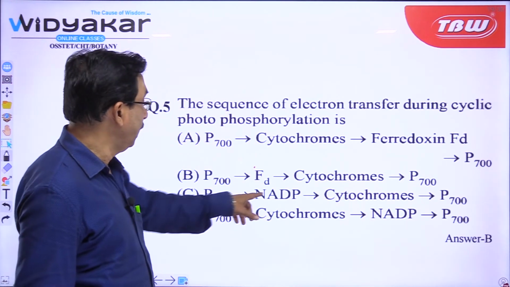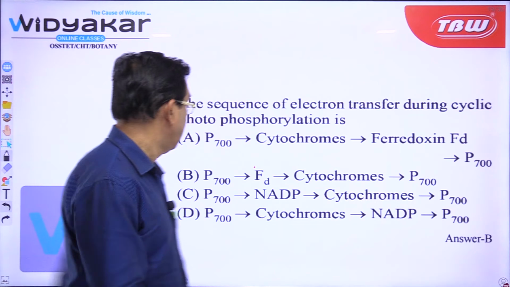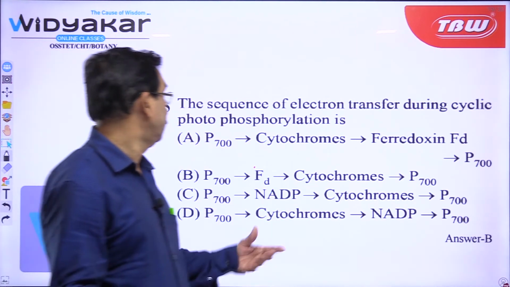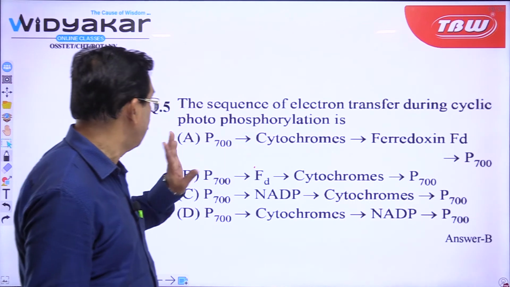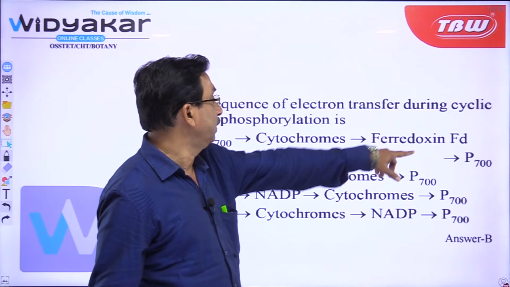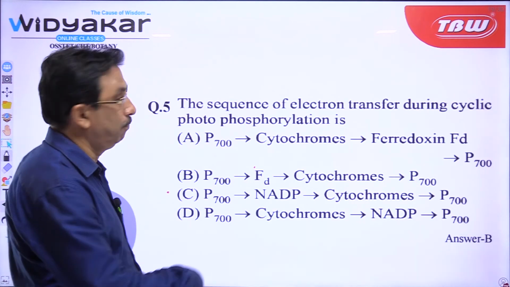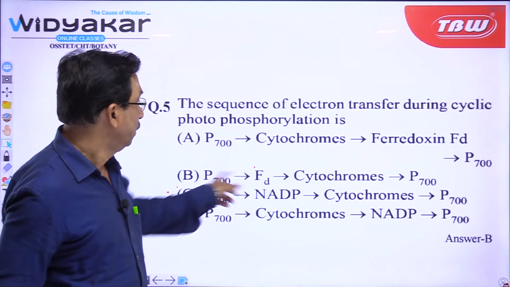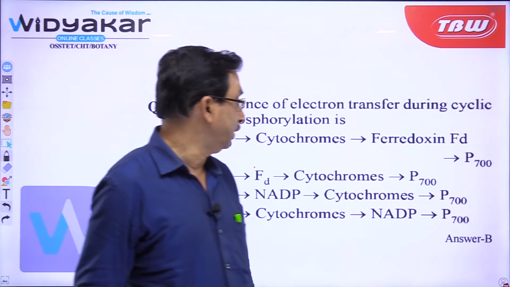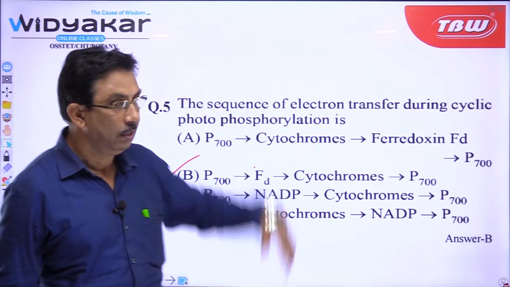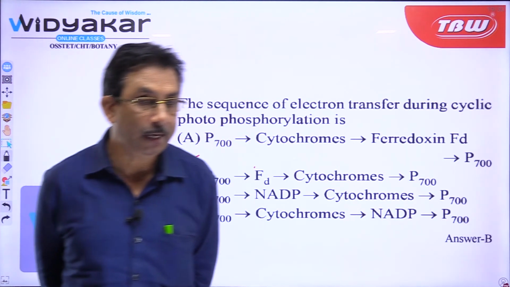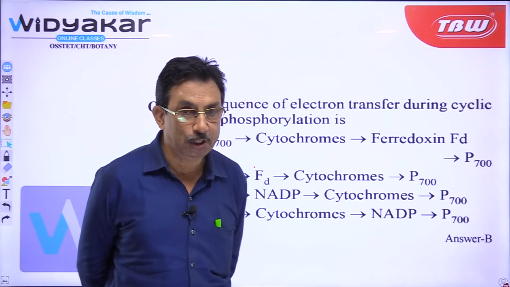Then P700, NADP, cytochrome and P700. I have always told you NADP will not come; it will come only in non-cyclic photophosphorylation. So, these two cannot be the answer. The answer will be either A or B, because here pyridoxine is later and cytochrome is first, so this cannot be the answer. So, the correct answer will be B, P700, pyridoxine, cytochrome and P700, if you remember the flow of electrons during cyclic photophosphorylation.